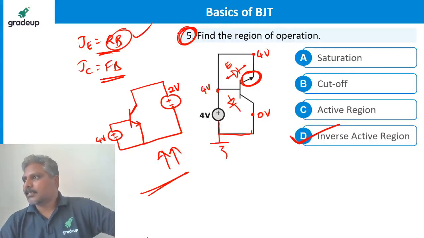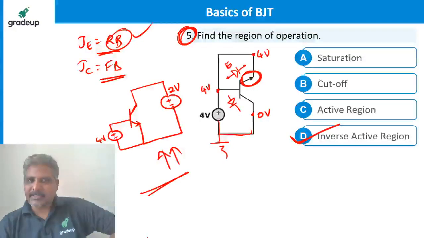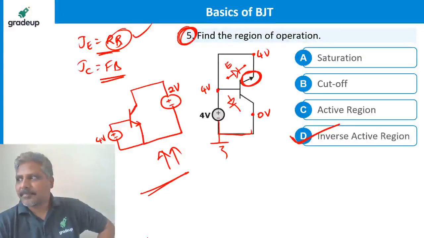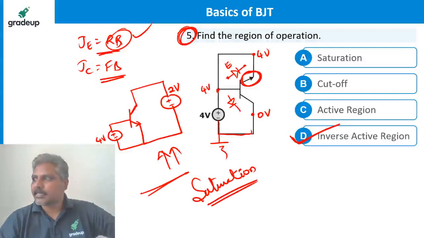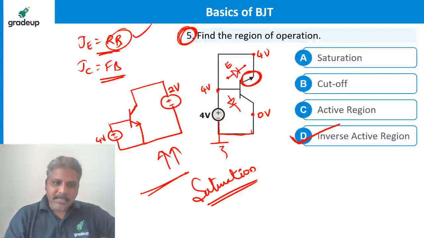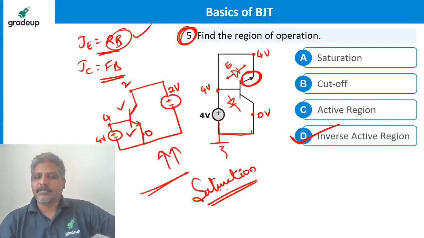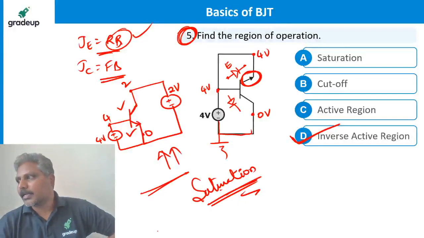Sai Kumar, Sriraj, Masum, please check it once again, Masum. Yes, it is saturation. It is in saturation. See, here is 4 volts, here is 0, so the junction is forward bias. Here is 4 volts, here is how much? 2 volts. Junction is forward bias. Forward bias is saturation. Yes, Masum, now you are correct. Perfect.